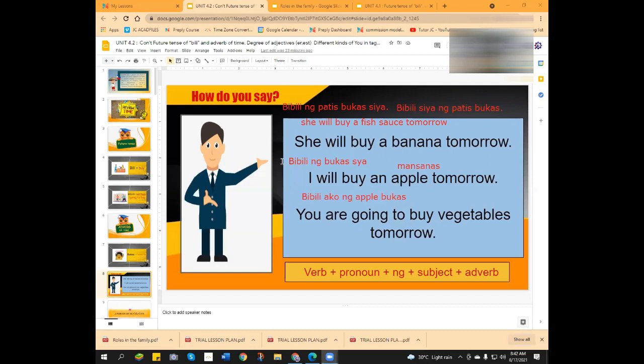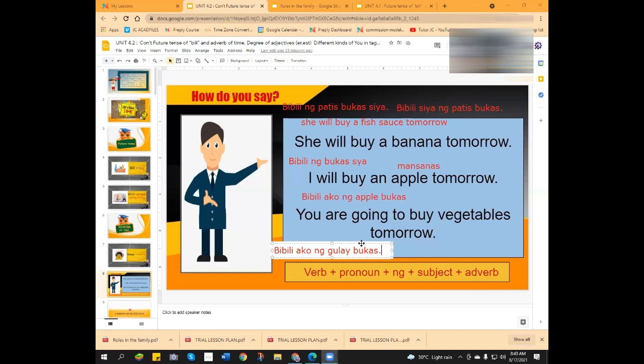Okay, the next one. You are going to buy vegetables tomorrow. Bibili ko gulay bukas. Okay, this is what you have said. But the correct term: how do you pluralize a noun? Do you remember? You will just add mga.